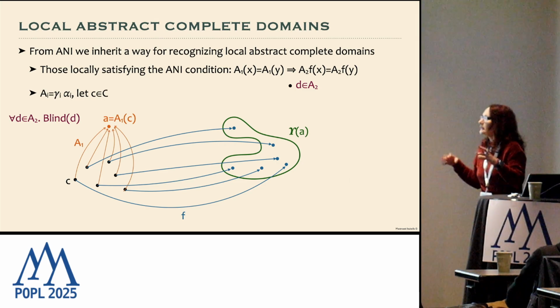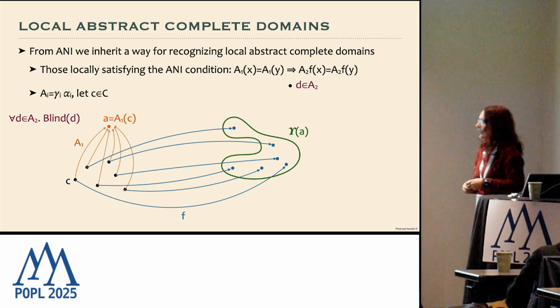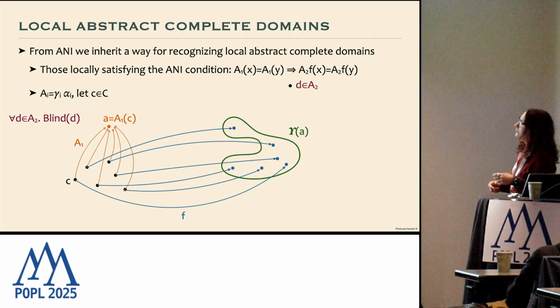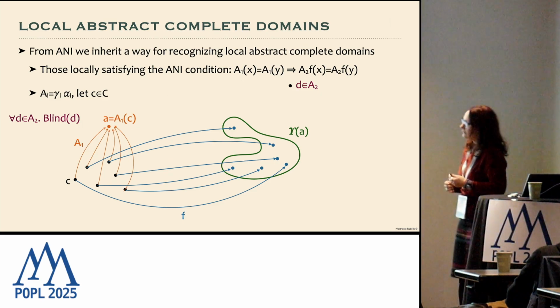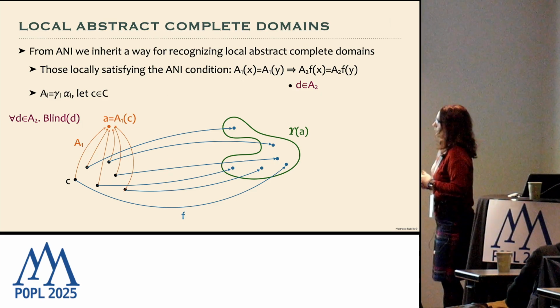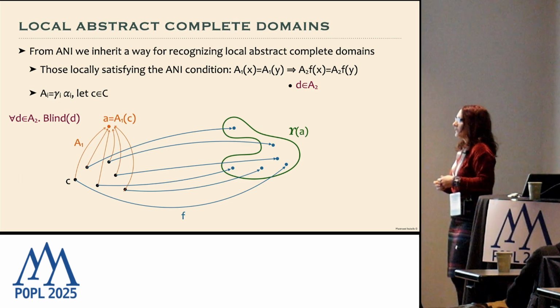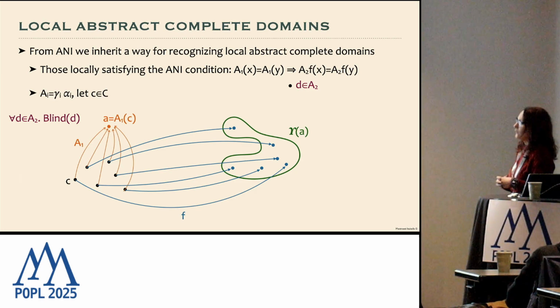So we keep them maybe different. And in this case, what happened? We define this predicate blind, which is defined in terms of what we need. And if all the elements of the output observation satisfy this predicate, then we surely have abstract local completeness.